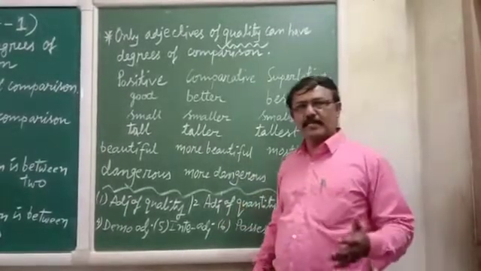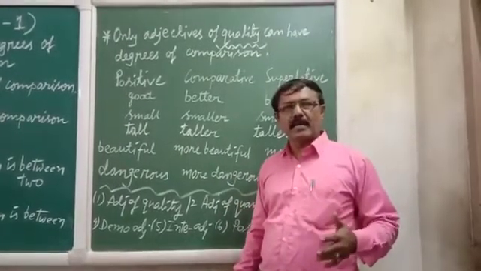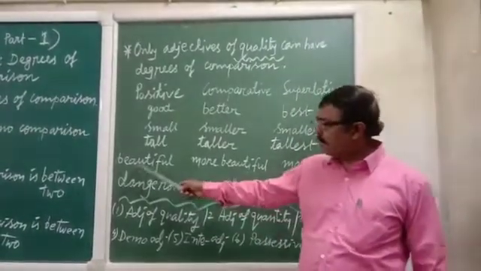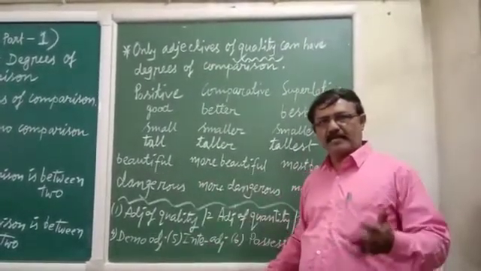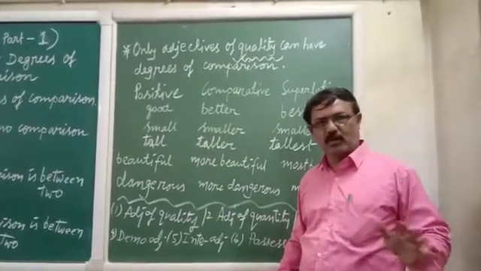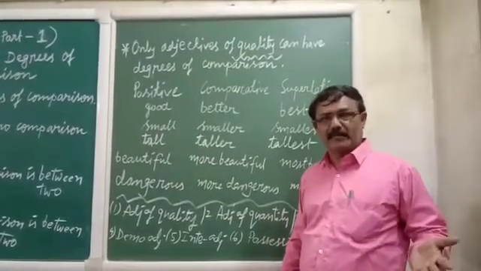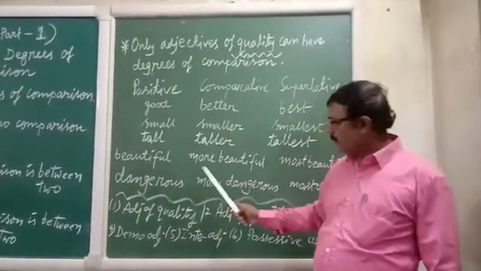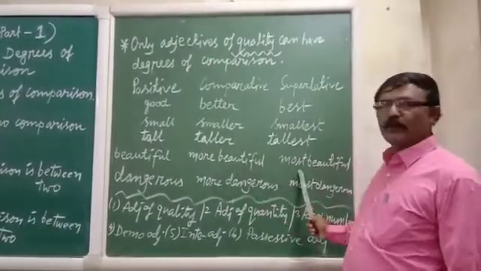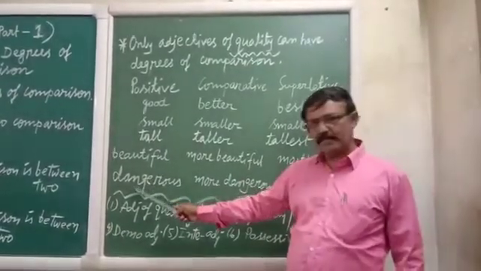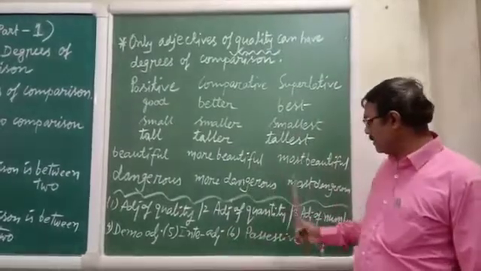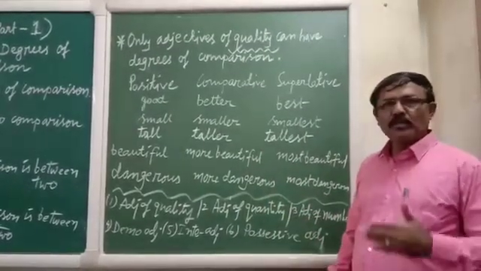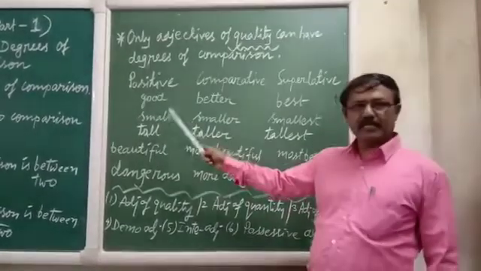But there are some adjectives where we cannot add the ER or EST, and at that time we have to use more and most, like beautiful. We cannot add the ER, beautifuler. We cannot say this, this is wrong. We cannot say beautifulest. This is also wrong. So we have to write beautiful, more beautiful, most beautiful. Again, dangerous, more dangerous, most dangerous. So in this way, we have to change the formation of the adjective.